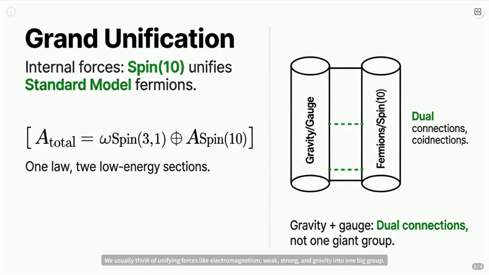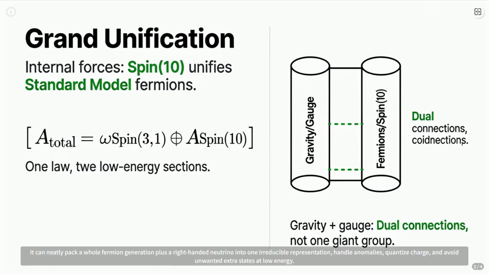We usually think of unifying forces like electromagnetism, weak, strong, and gravity into one big group. But here's the twist. There are two distinct tasks. First, unifying the internal forces, the standard model stuff. Under strict conditions, Spin(10) emerges as the strongest conventional candidate. It can neatly pack a whole fermion generation plus a right-handed neutrino into one irreducible representation, handle anomalies, quantize charge, and avoid unwanted extra states at low energy.